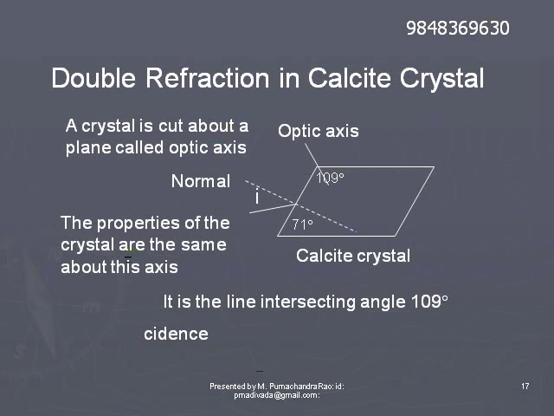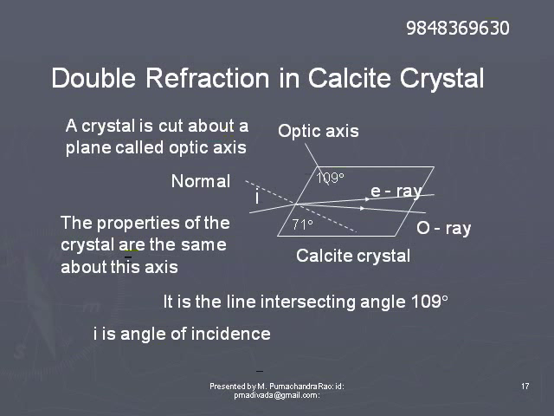Now here the optic axis is shown intersecting at an angle of 109 degrees. Now let us suppose a ray is incident from the left on one surface of the crystal. Its angle of incidence is i.